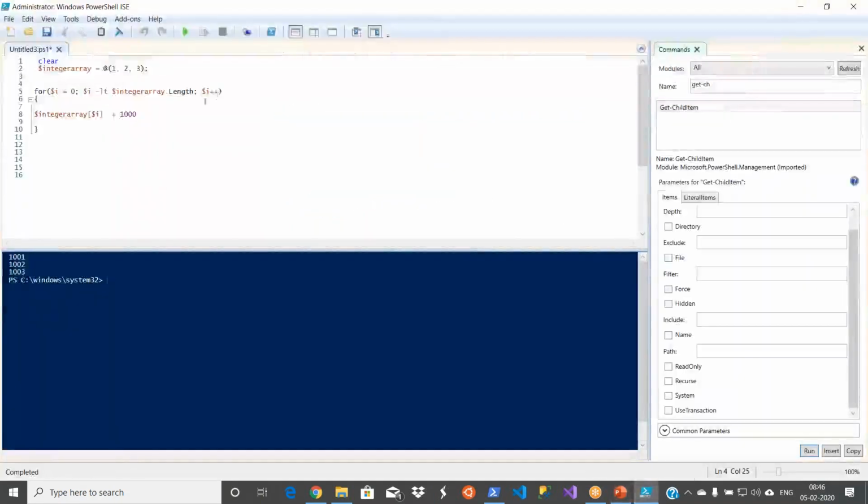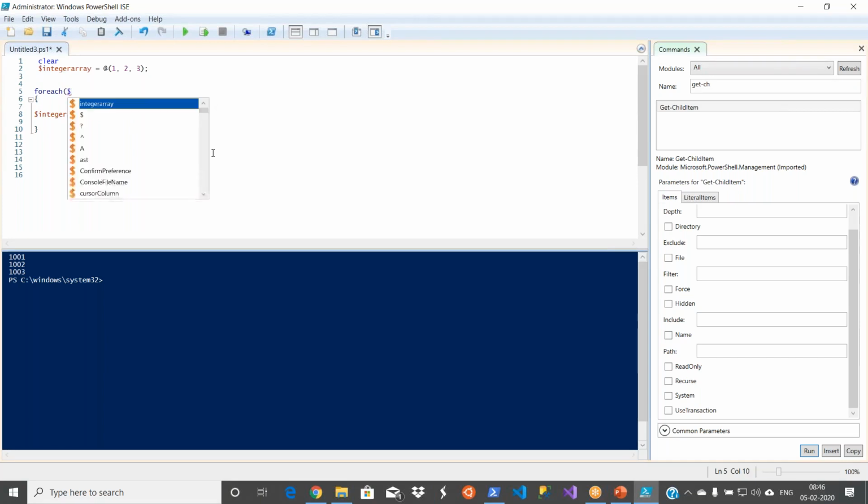Or I can simply change this one. This for loop, right? I can simply change it. Instead of for, I would say foreach, and then open bracket, and I can give anything, like $x, $y, $z, or some variable name. I would say $value in $integerArray.